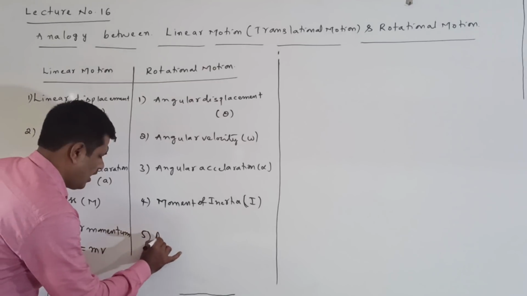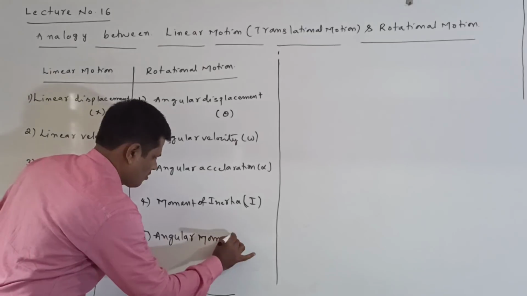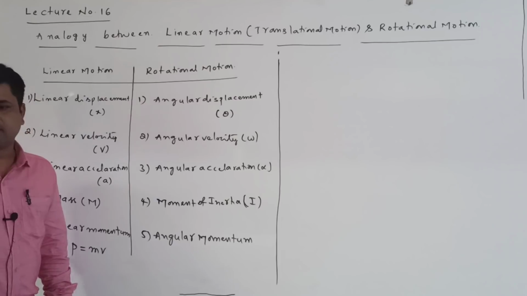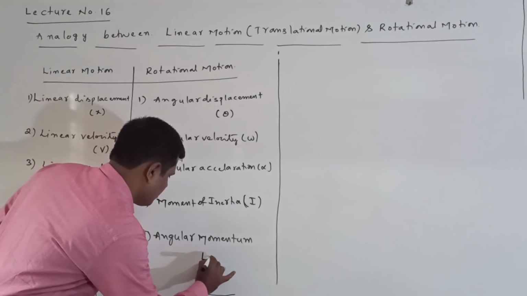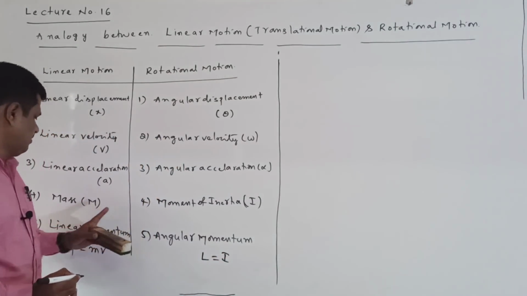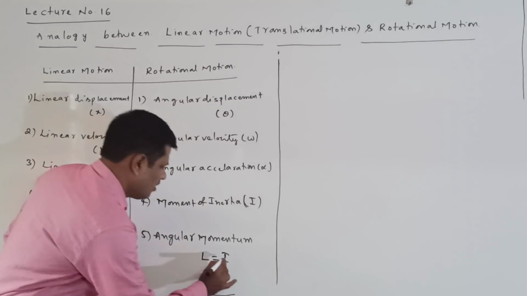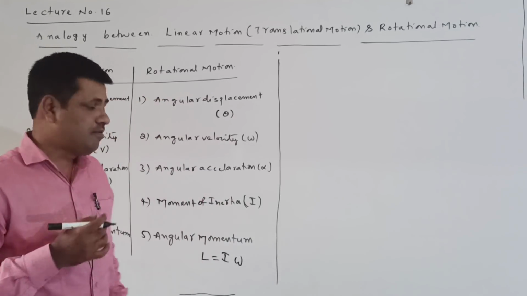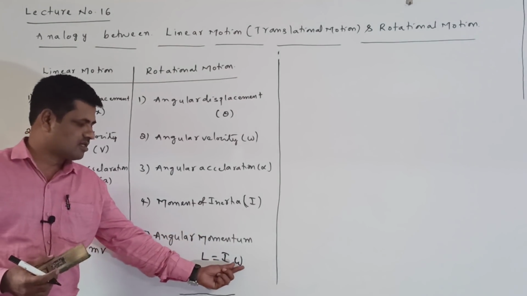Here angular momentum: L is equal to, in place of m, I comes, and in place of v, omega comes. L is equal to I omega, or you can take another formula, r cross p. Comparing linear momentum P is equal to m v, angular momentum L is equal to I omega.